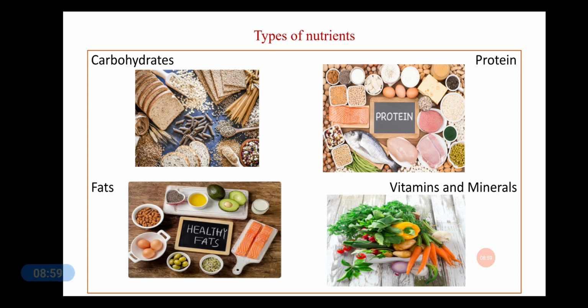So this process is known as nutrition. That is, conversion of the complex molecules of food into simpler substances so that they can be absorbed and utilized by the cells of the body is known as nutrition. So the whole process of nutrition is conducted in 5 steps, that is ingestion, digestion, absorption, assimilation and egestion. We will be studying about these in detail.